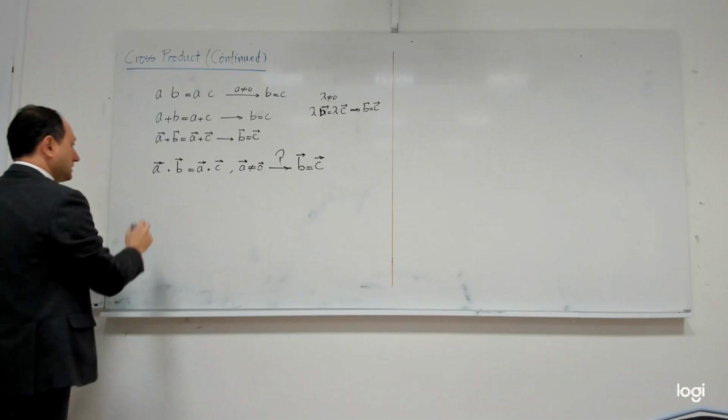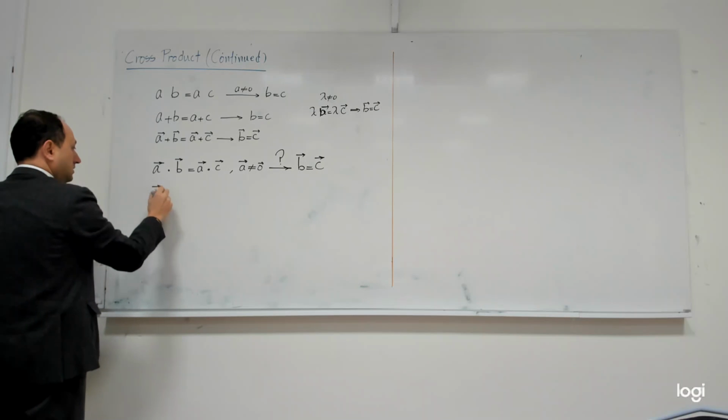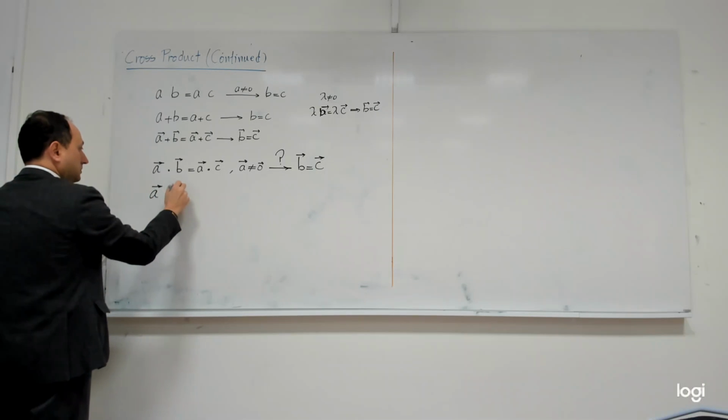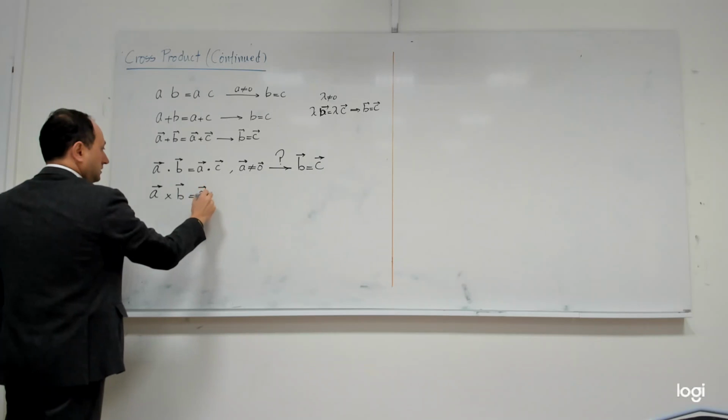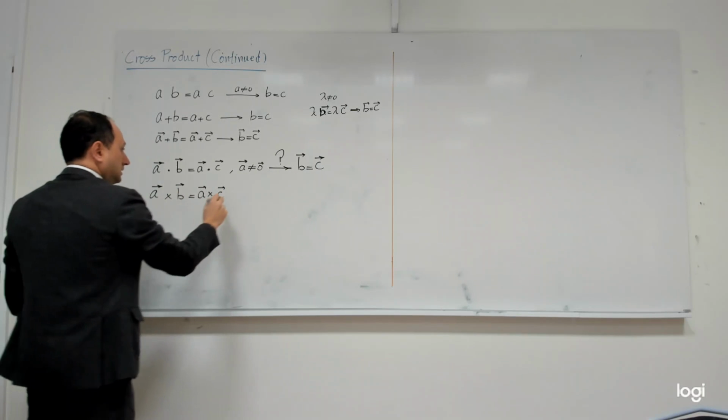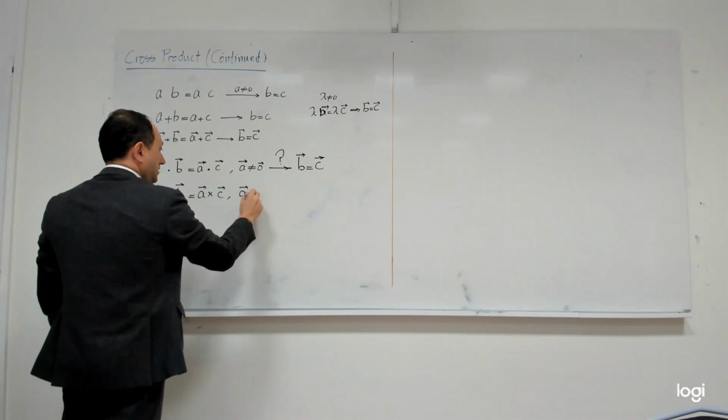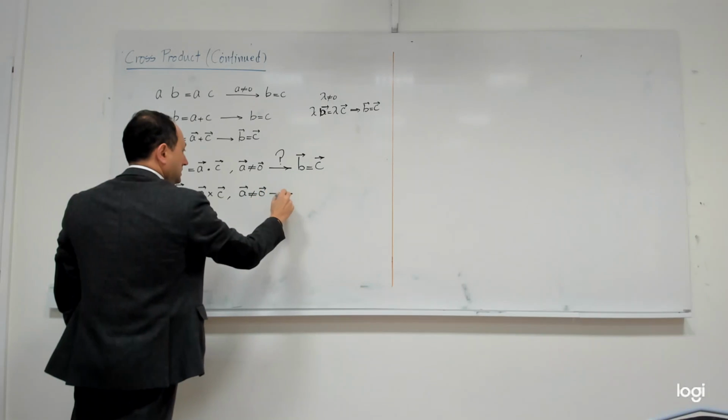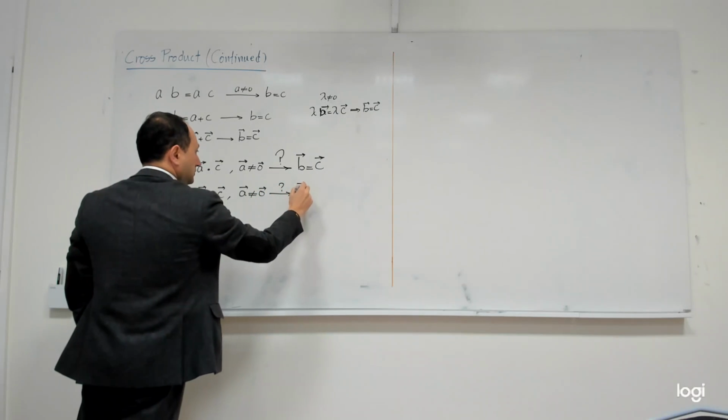I want to ask the same question for the second type of product that we learned, the cross product. And it's guaranteed that A is not the 0 vector. Do you think in this case I can conclude this?